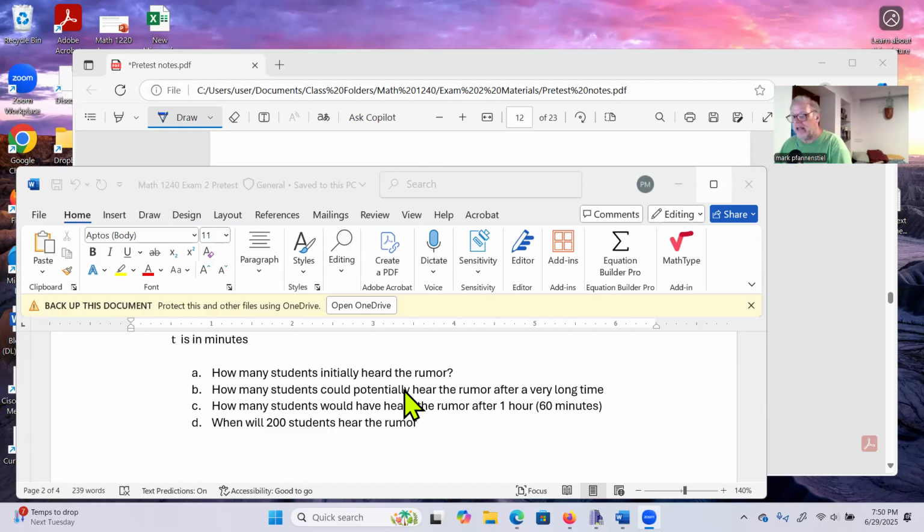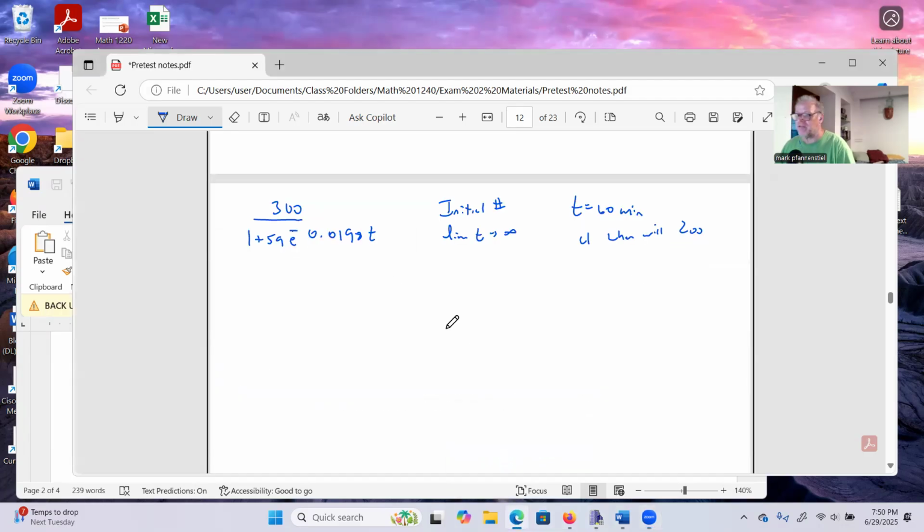All right. And then we're given an equation and we ask a bunch of questions about what's going on with things. So just to see, can we figure out what's going on with this equation? The initial number of people that have heard the rumor, that's when t is equal to 0. So we have 300 divided by 1 plus 59, and we plug in 0. This is e to the 0. e to the 0 is just 1.